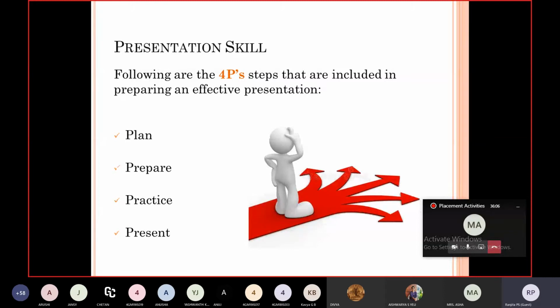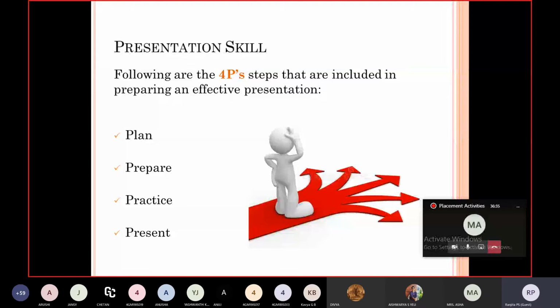Before starting your presentation, you should have a proper plan, like what are the things that you are going to add in your slides, making the points, highlighting, etc. A proper plan is a must, and by this, the outcome of your presentation will be good. Next comes prepare. As soon as you have done the planning, you must start your preparation. Here, preparation means gathering the information from different sources like Google, references, textbooks, magazines, etc.